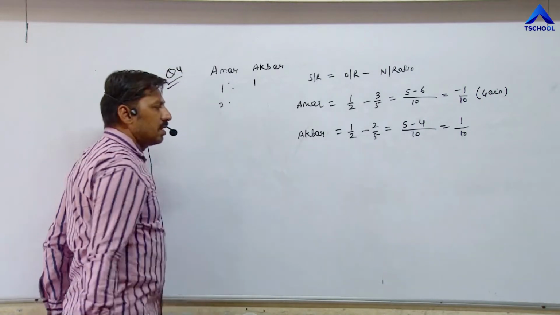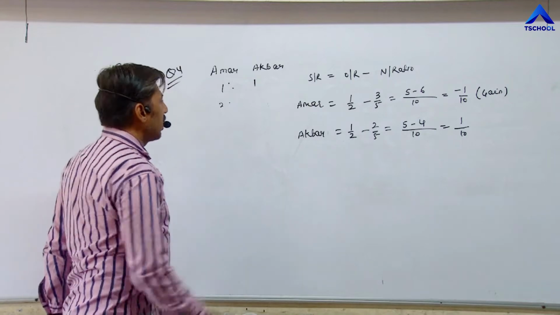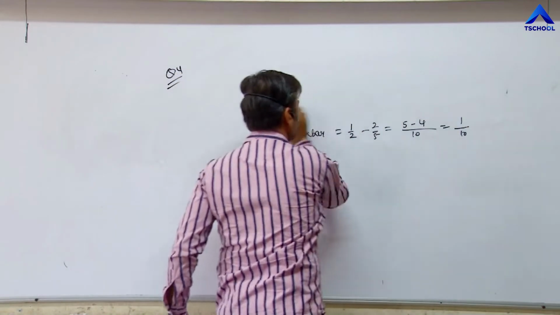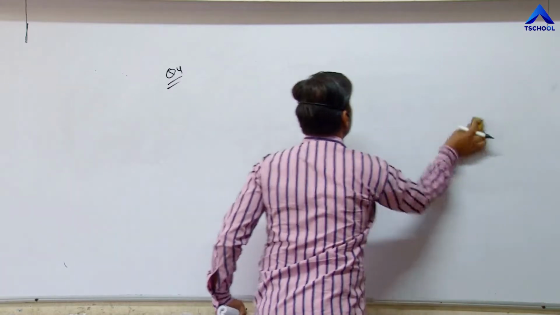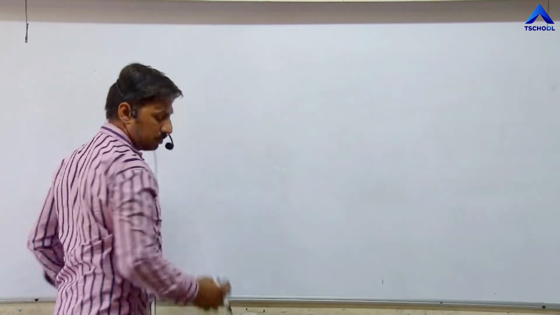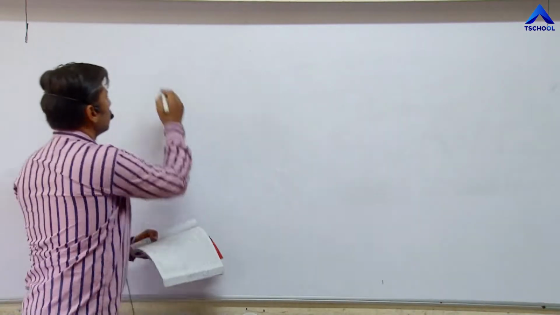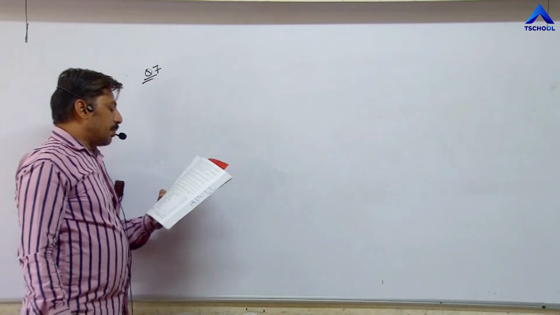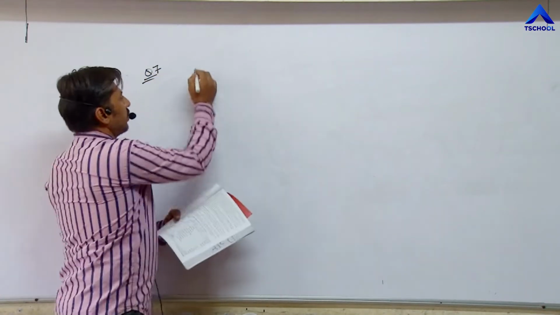One question I have done from sacrificing ratio and another question is for gaining ratio. Question number 7. Deepak, Nilesh and Pratik, 3 partners.